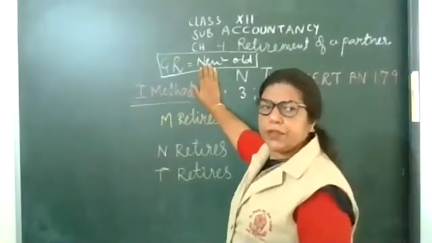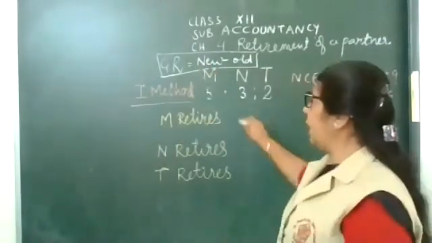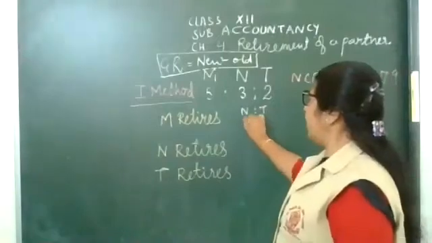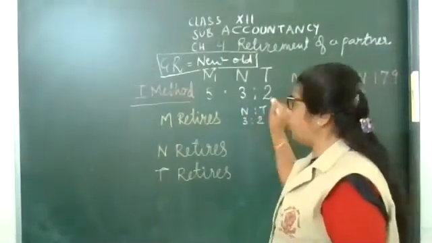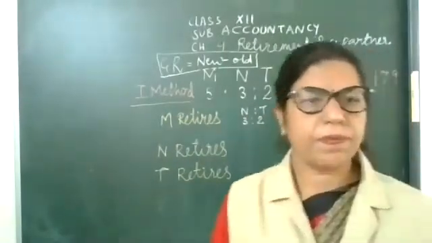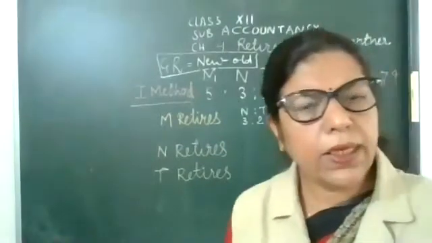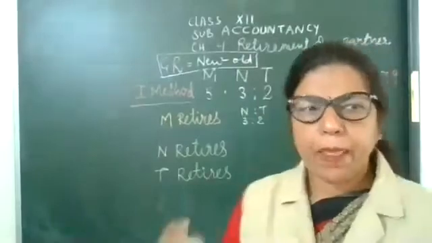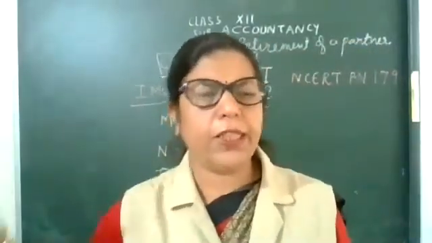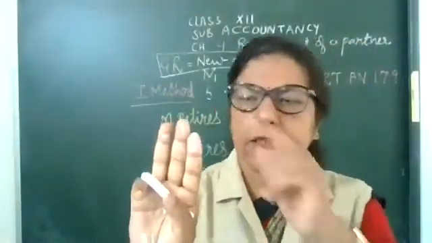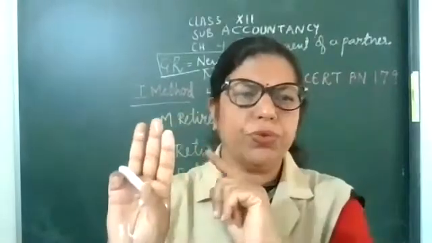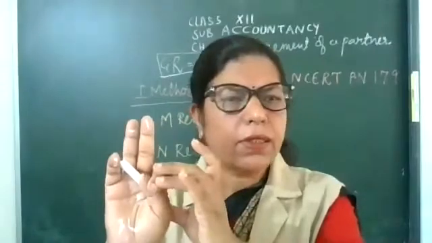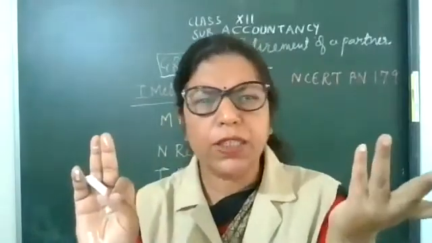N and T. Clear, my dear children? I will explain. M, N and T are the three partners, 5, 3, 2. Now M retires. Remove him if he is retiring.